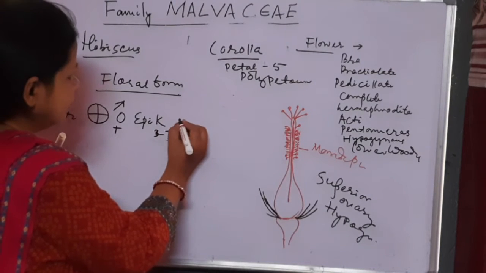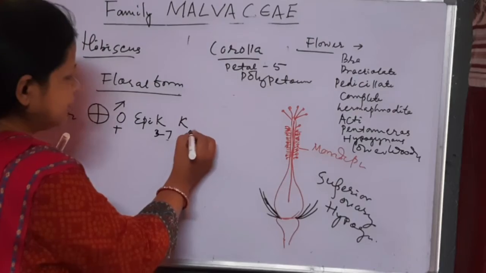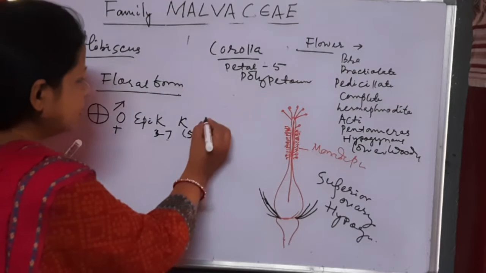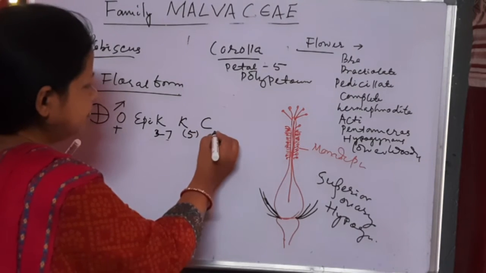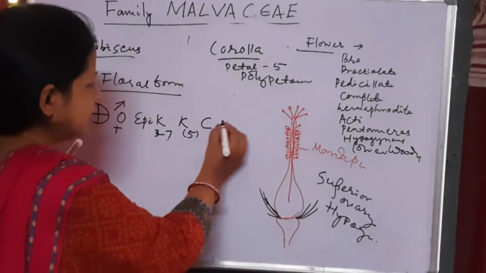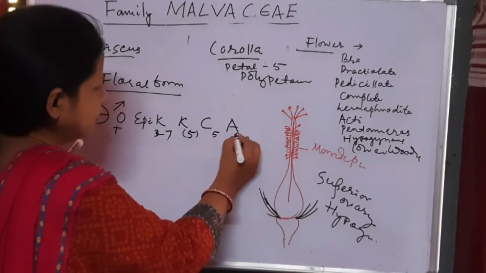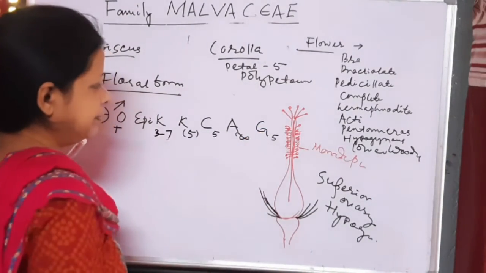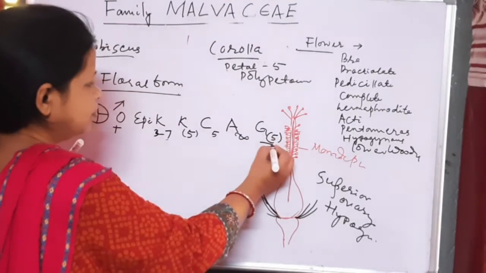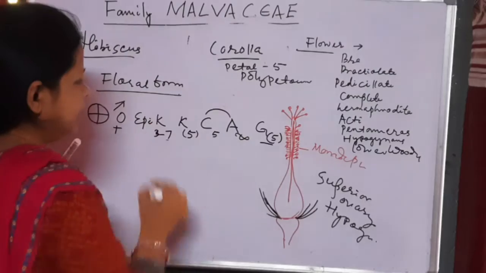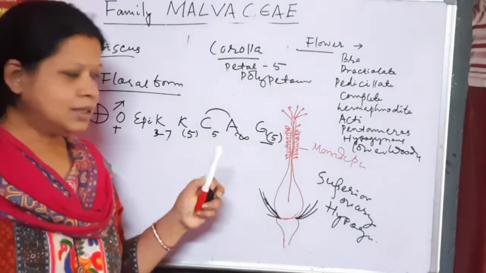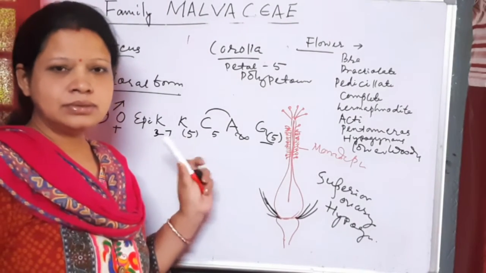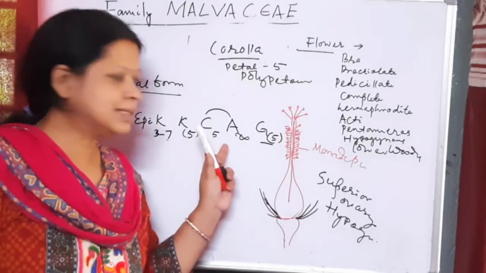Then calyx, number of sepals is 5. Sometimes it is united, so gamosepalous. Then corolla, number of petals 5, polypetalous. Number of stamens uncountable. Gynoecium, carpel number 5, syncarpous, superior ovary, and this is epipetalous. Epipetalous means the staminal tube is attached to the corolla or the petals, that is called epipetalous.